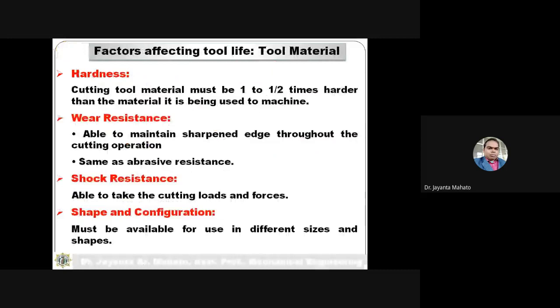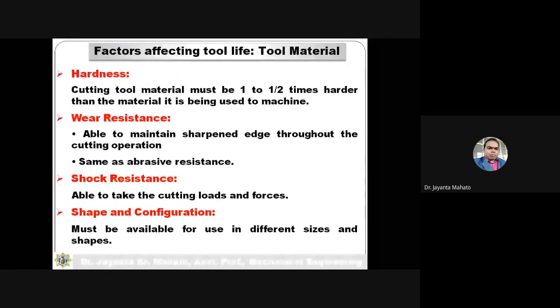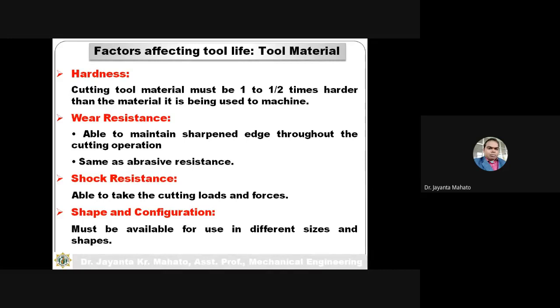Now tool material. Tool material means the properties of the tool material. Material of what? Material of the tool. So what are the properties? Hardness, wear resistance, shock resistance.